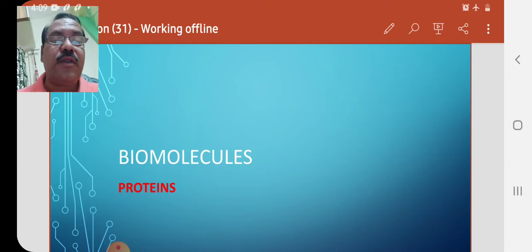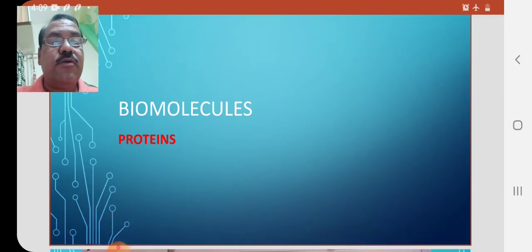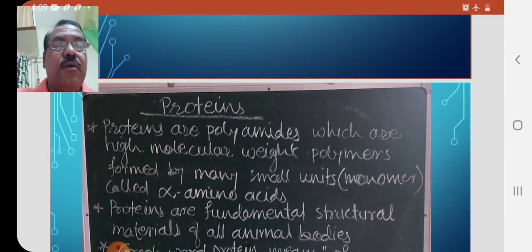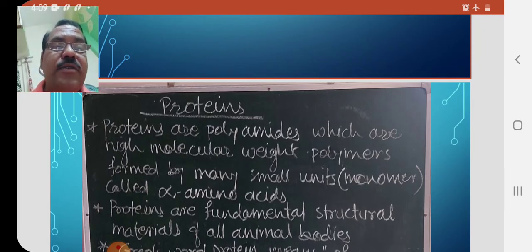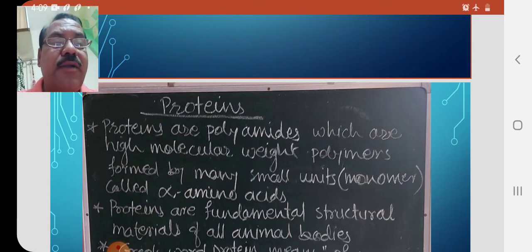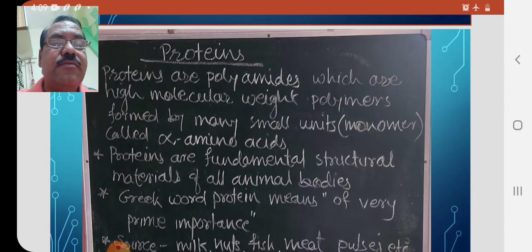Today, we are going to start the study of proteins. So, what are proteins? Proteins are polyamides. Polyamides means containing C double bond O, NH. Proteins contain the CONH group. Amide group means C double bond O, NH, and protein contains many amide groups, many CONH groups. Therefore, proteins are called polyamides, which are high molecular weight polymers.